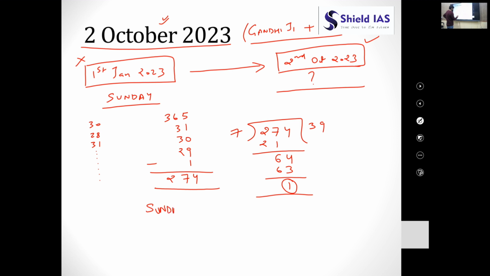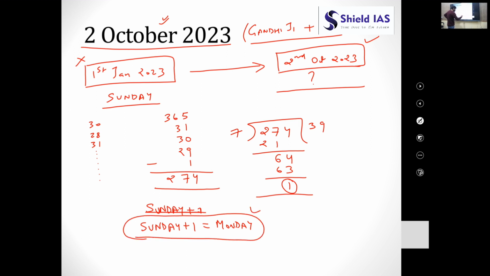So Sunday plus 1. Sunday plus 1 is nothing but Monday. So on 2nd October 2023 it would be Monday, right?